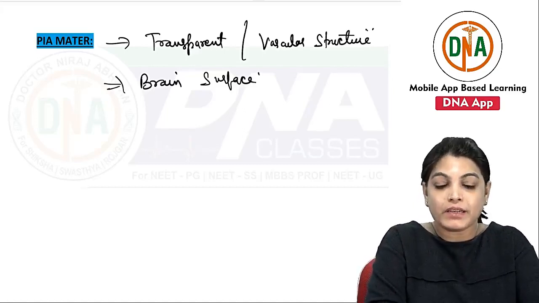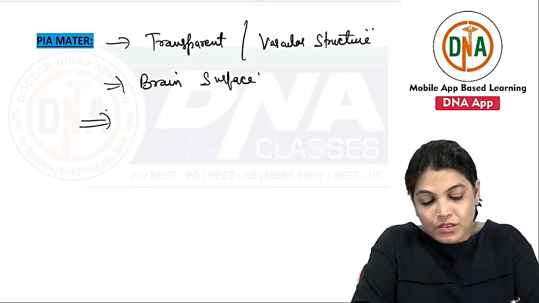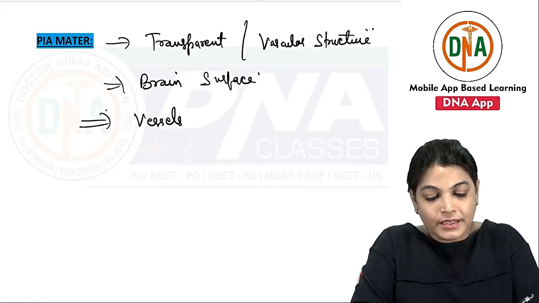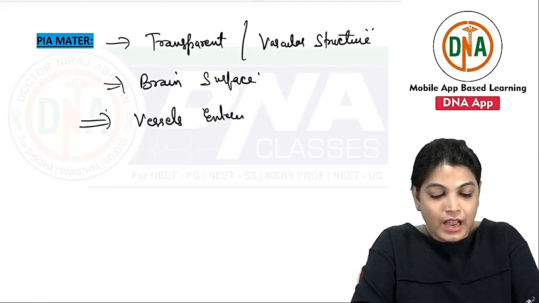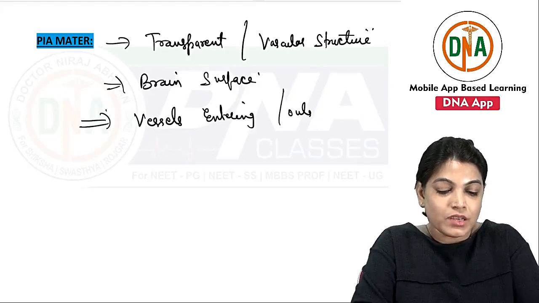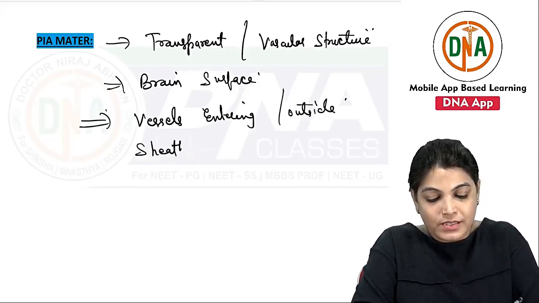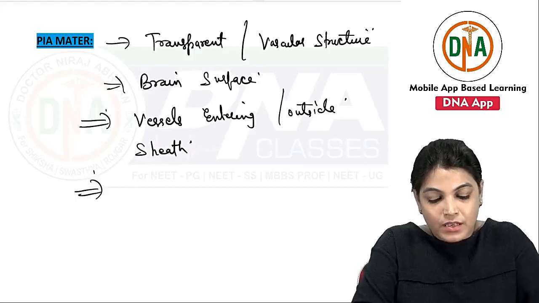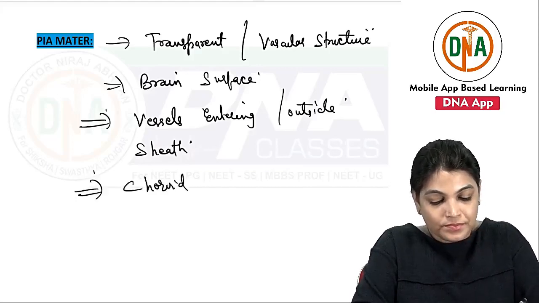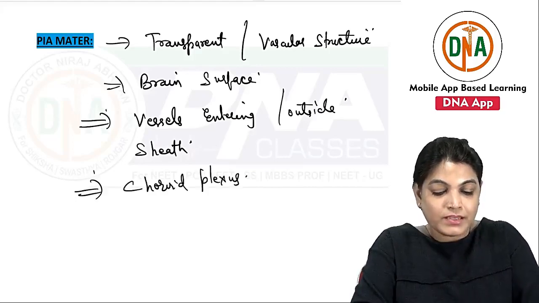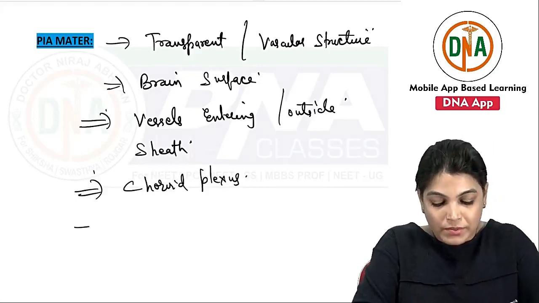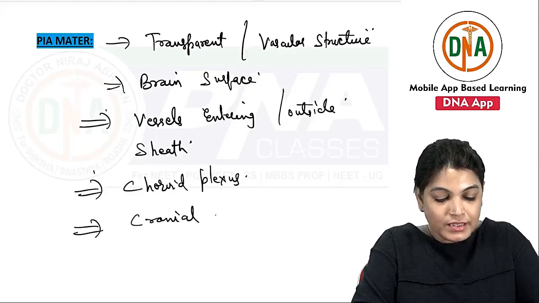The cranial pia mater forms a sheath for the vessels entering and emerging from the brain surface. It also takes part in the formation of the choroid plexus, and forms a sheath for cranial nerves.